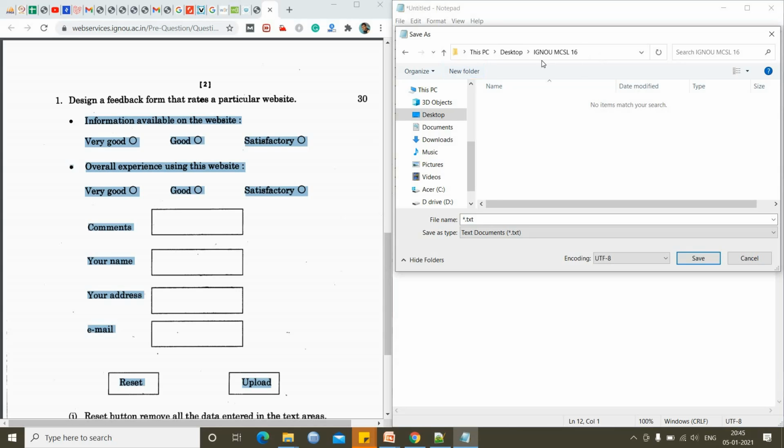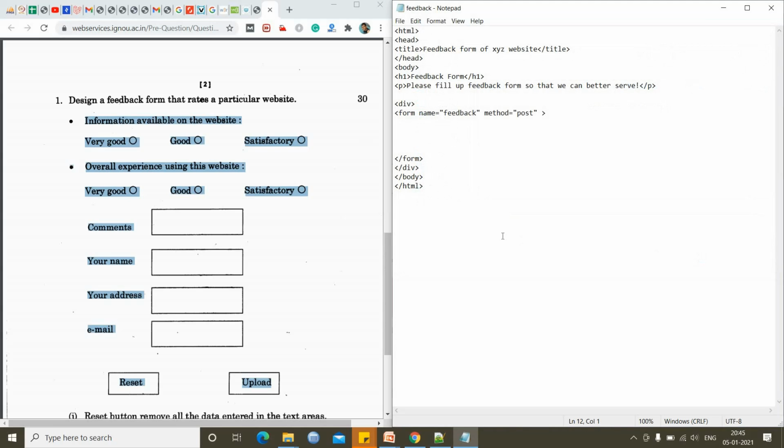In the folder, first you choose the save as type to all files. Then we will give the file name as feedback.html. We all know that HTML files are saved with the file extension HTML. So I will click the save button.